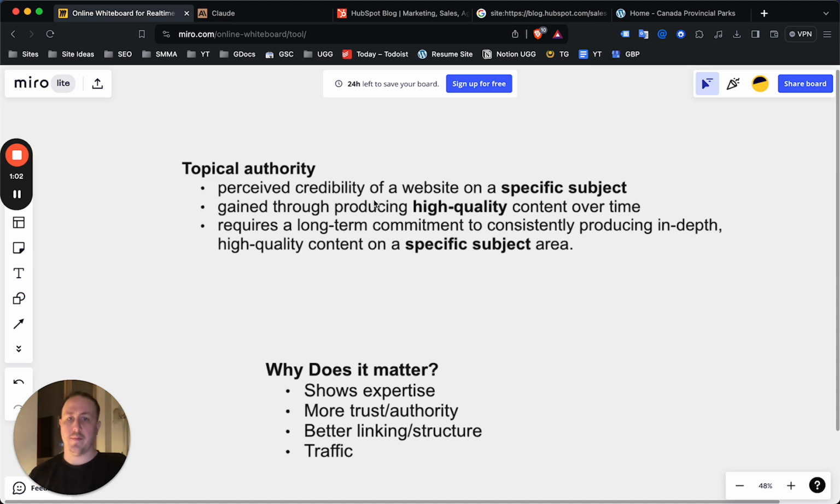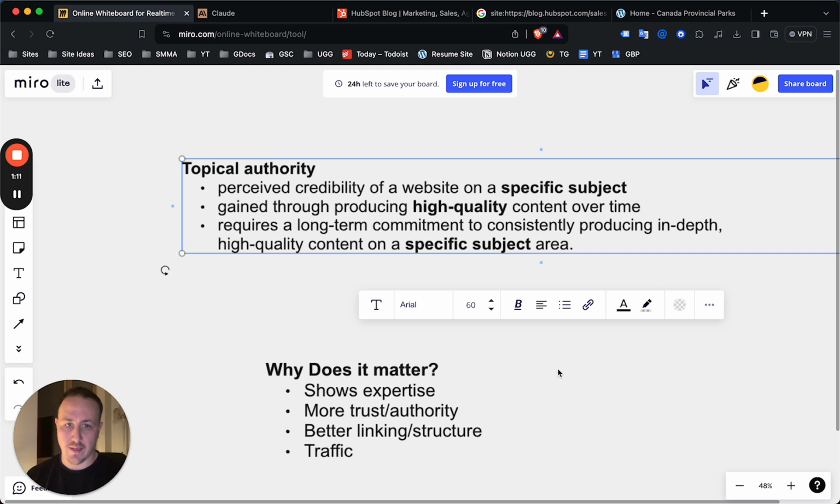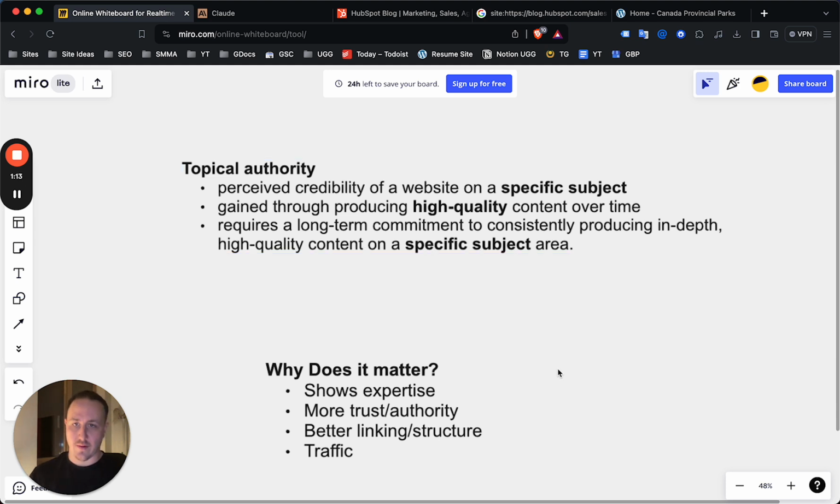Now, to do this, you want to be producing high quality content over time. This is a long-term commitment, producing in-depth, high-quality content on a specific subject. So the most important thing here is the specific subject, the topic, right? You want to be an authority on a topic. To start, it's not going to be a super broad topic. It needs to be narrow enough and deep enough before you start going wide. And you need to be producing high-quality content on a regular basis for it to have an impact, right?